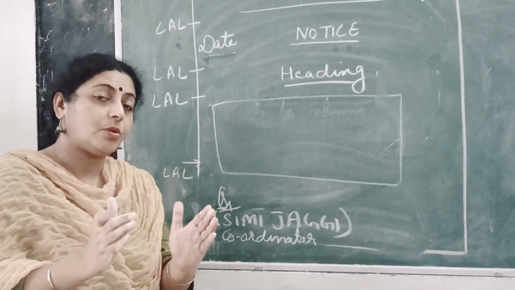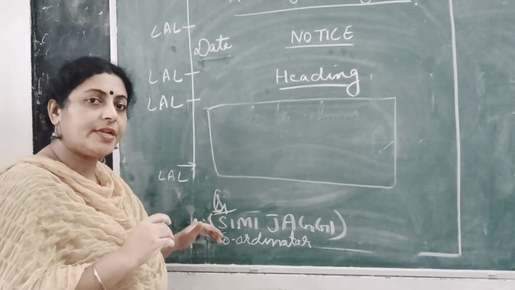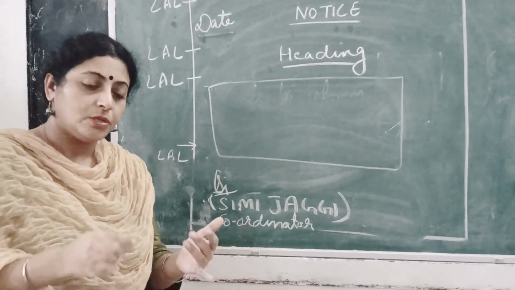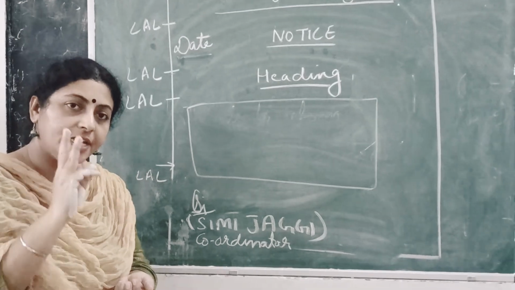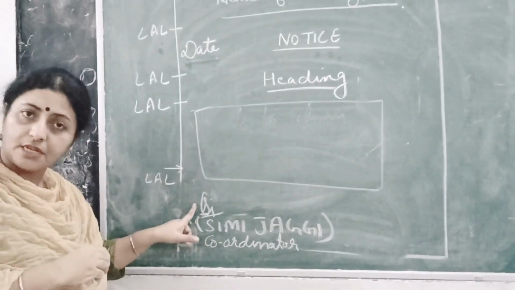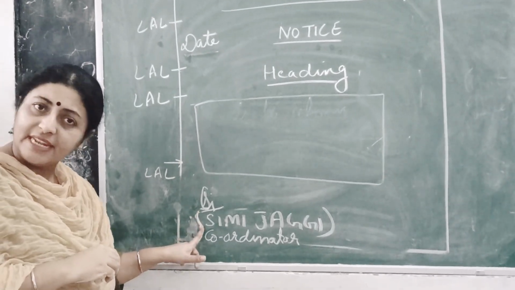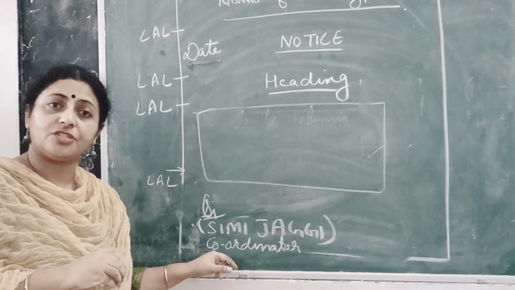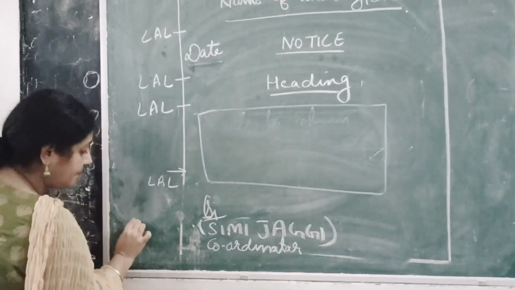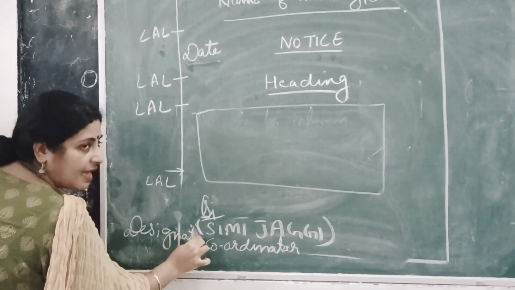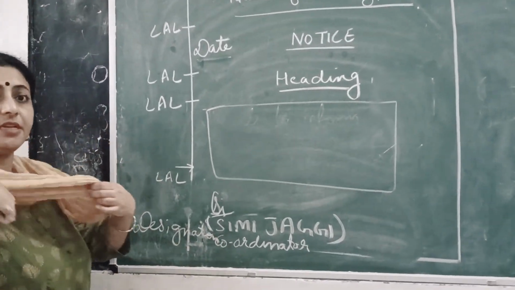So when you write notices and do not put up the signatures, that notice is of no use. So it's a must for you to end your notice by having three things: signatures, your name in capitals within brackets, and after that designation. Designation is really a must. So I hope this part is clear to you.